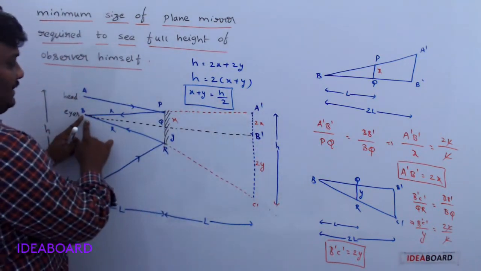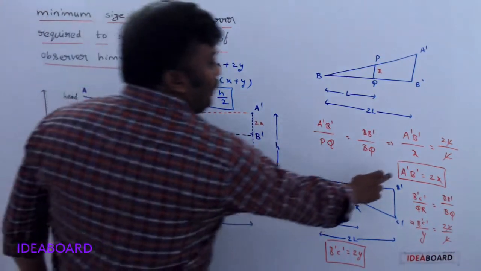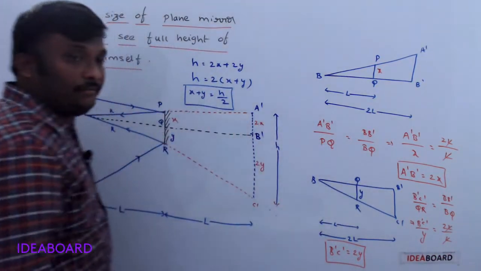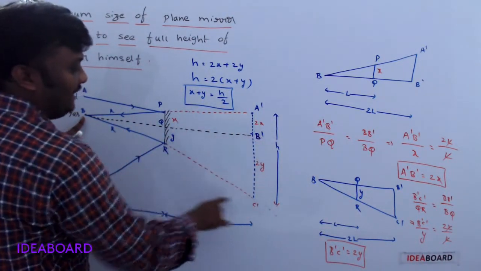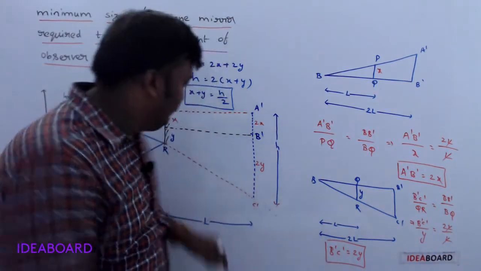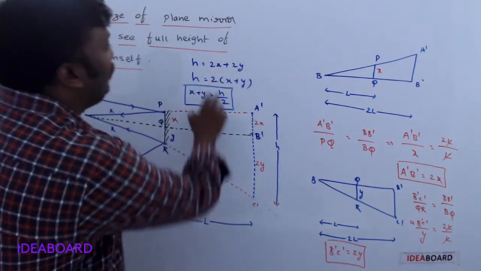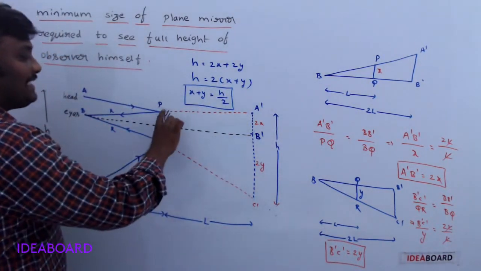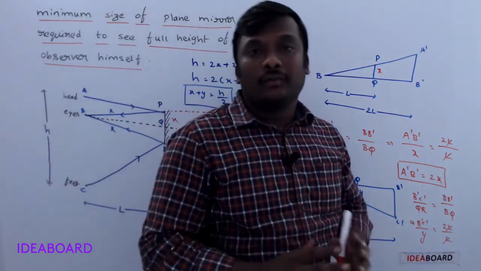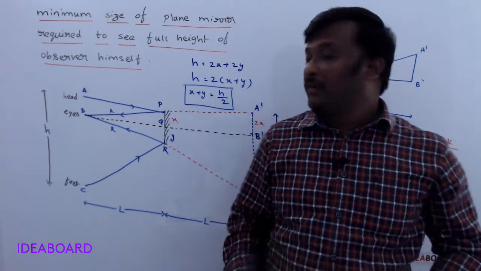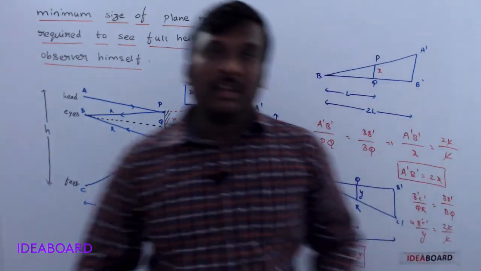Two similar triangles. One is BPQ, another one is BA dash B dash. From that we found this distance as 2x, and from the other two triangles BQR and BB dash C dash, we can get the value of 2y. Height of that image is h, we know. So h is equal to 2x plus 2y. So the minimum size required to see the full image of an object is h by 2. If you take more than that, there is no problem, but minimum height is required. Okay, understand now? Please note it down.